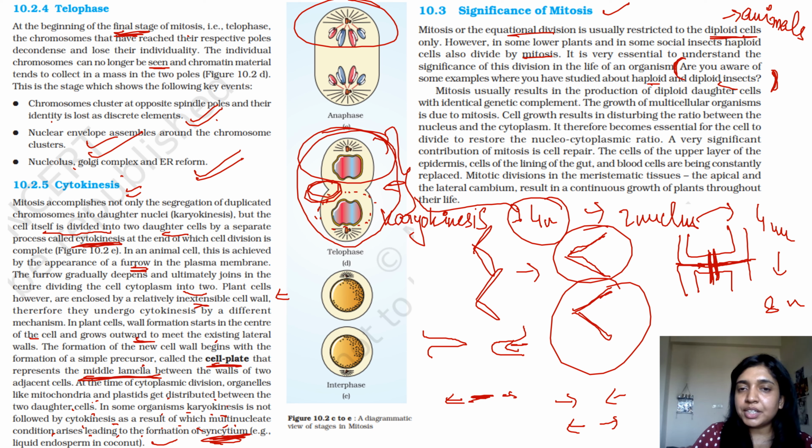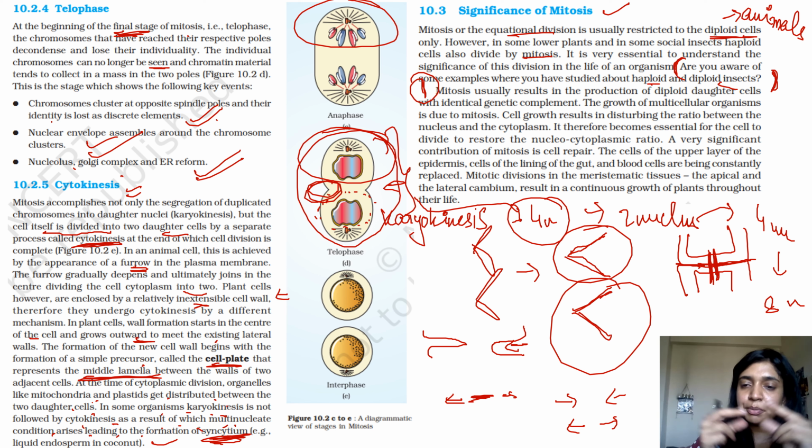Mitosis usually results in the production of diploid daughter cells with identical genetic complement. This is the major function. When you're talking about meiosis, there you will study the recombination of genes. The resulting daughter cell would first be haploid.